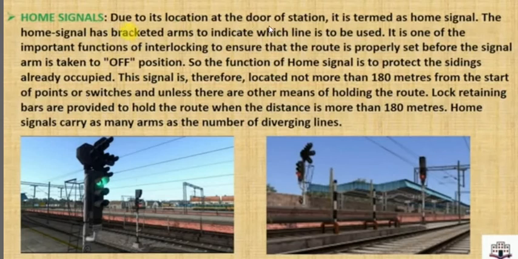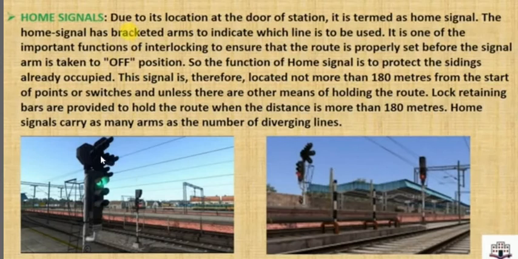Due to its location at the door of the station, it is termed the home signal. This home signal has a bracket arm. See, these are the bracket arms. This is a bracket arm to indicate which line is to be used. For example, if it is showing green at the middle, it means the train will occupy the middle track.